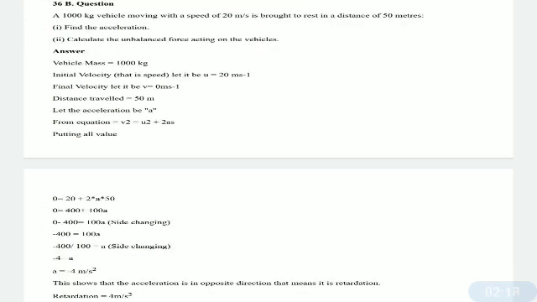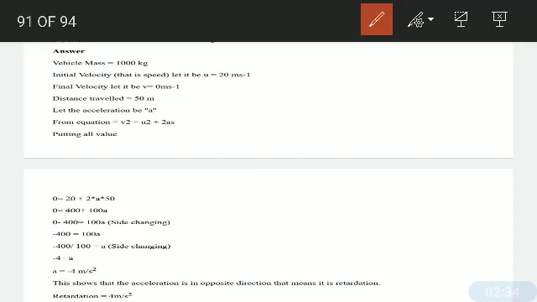Next numerical is, a 1000 kilogram vehicle moving with a speed of 20 meter per second is brought to rest in a distance of 50 meters. First, find the acceleration. Second, calculate the unbalanced force acting on the vehicle. So here, vehicle mass is given as 1000 kilograms. Its initial velocity is 20 meter per second, and final velocity will be 0 because it will come to rest, and the distance traveled by the vehicle is 50 meter. So first we will calculate the acceleration.